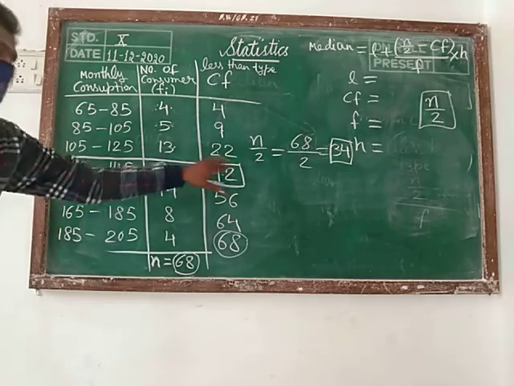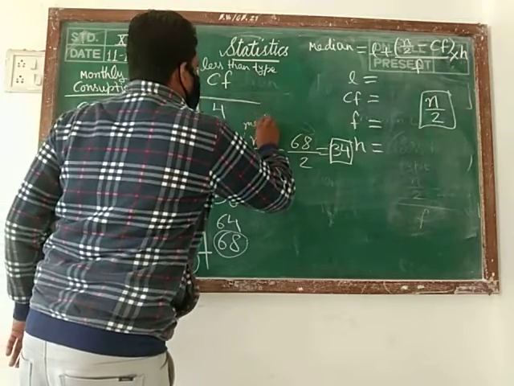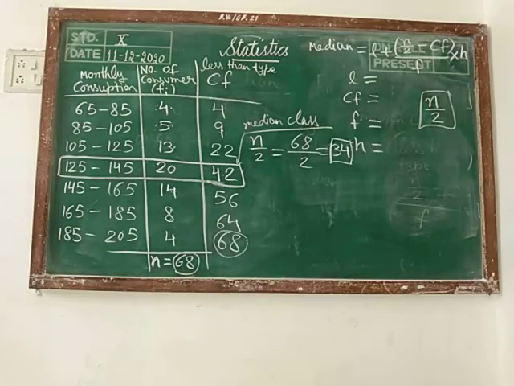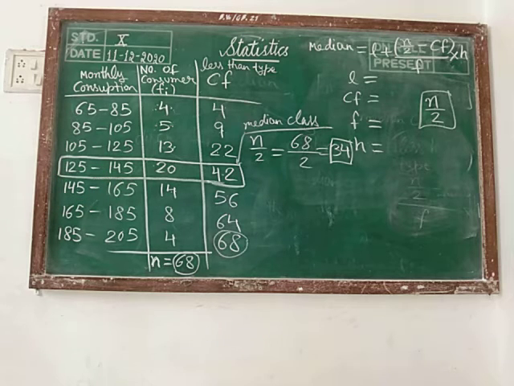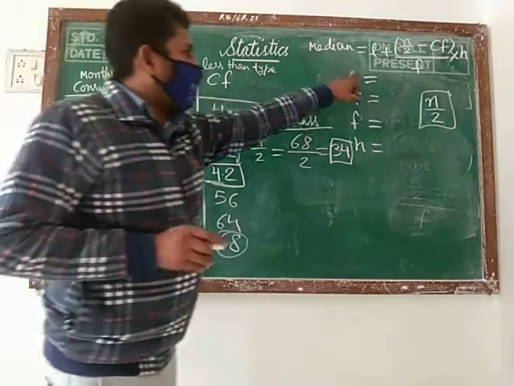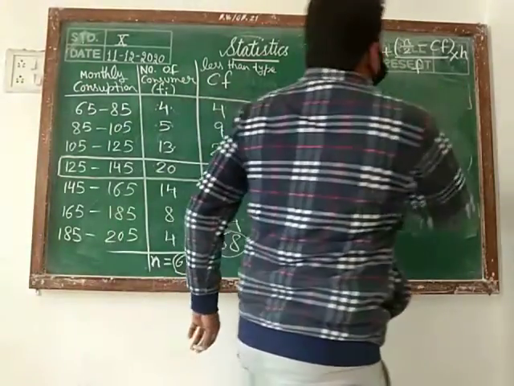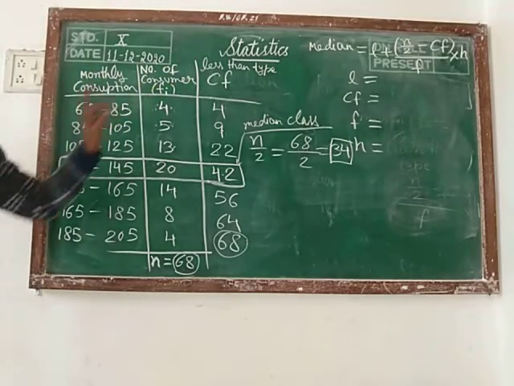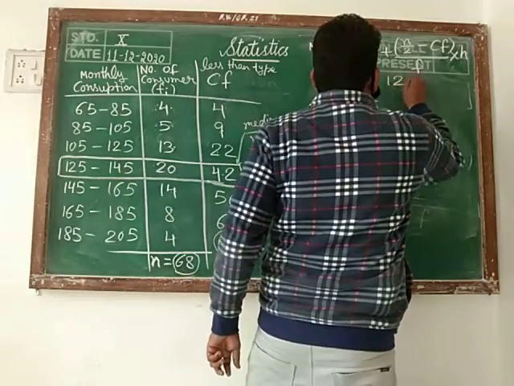You should highlight this median class and make an arrow and write down this one is the median class. It should look attractive if you are highlighting that median class. Now we are able to write all these values which we needed for the formula. First of all we are going to find the value of L. L is the lower class limit of median class. Here the value we are getting as 125.